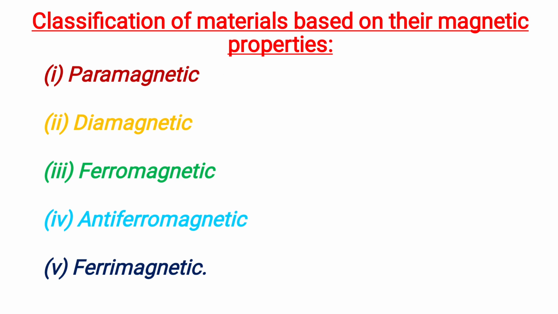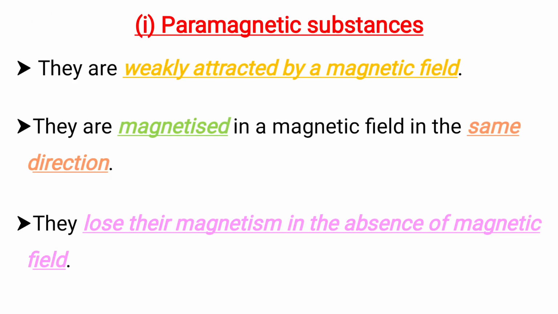Okay, let us discuss the classification of materials or solids based on their magnetic properties. There are mainly 5 types: paramagnetic substance, diamagnetic substance, ferromagnetic substance, antiferromagnetic substance, and ferrimagnetic substance. Okay, paramagnetic substances are the substances which are weakly attracted by a magnetic field, and they are magnetized in a magnetic field in the same direction, but they lose their magnetism in the absence of magnetic field.